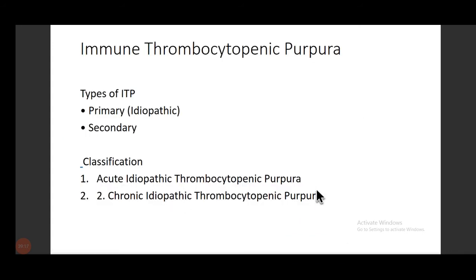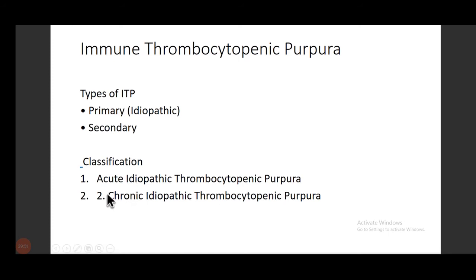Okay. Now coming to the very main topic, that is ITP, immune thrombocytopenic purpura. You can have this as a question in your semester or in your prof or pre-prof, and this is majorly going to be in your written exam. Okay. What are the types? First is primary, then it can be secondary. If there is no reason behind it, it is idiopathic, that is primary. If you know there is some reason, the patient has some history, then it becomes secondary.